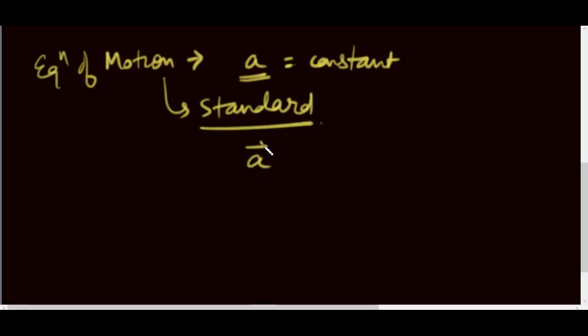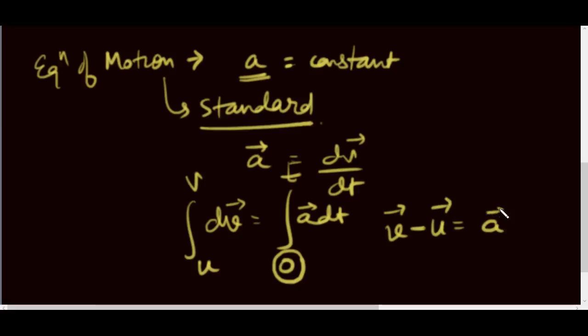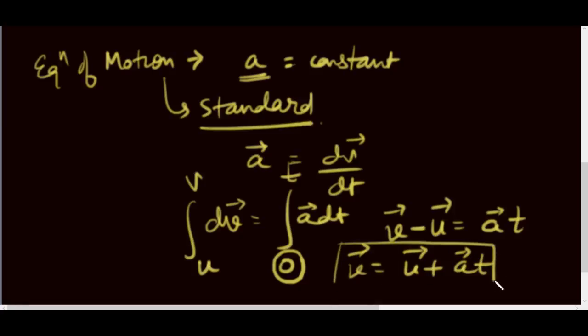Now you see that a equal to dv over dt, and we take dt over there, so dv would be equal to a dt. We integrate the two quantities. Here we have u, here we have v, here we have 0, here we have t. We take the reference time as 0, just as we take the reference point, reference frame to be origin. So v minus u equal to a into t. So we have v equal to u plus at. Mind it, these are all vectors.